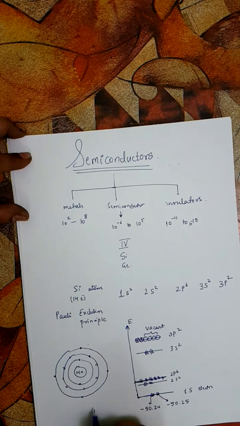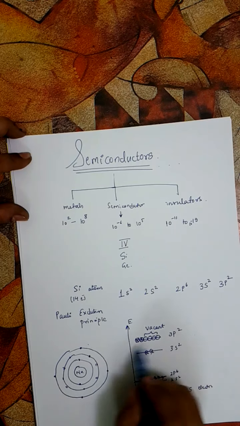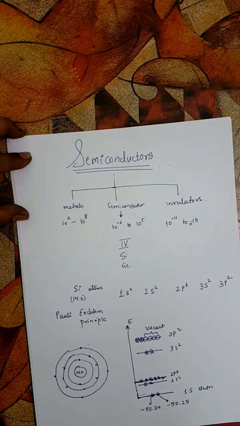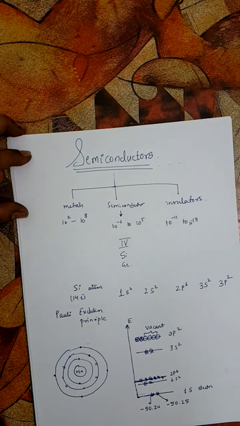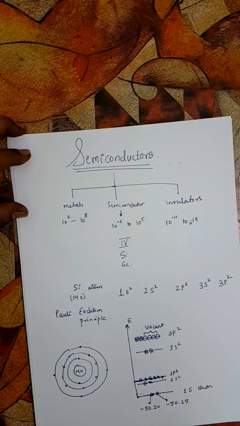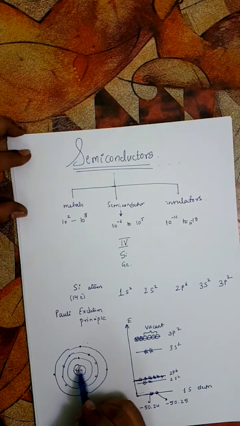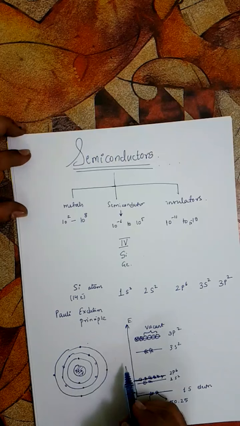If now another silicon atom comes close to it, then interaction between the two silicon atoms will start. When these two silicon atoms were very far away from each other, they were isolated. They could not apply electrostatic forces of attraction or repulsion on each other. But now that they are brought close together, they are interacting. So the nucleus of this silicon atom will interact with the nucleus of the new silicon atom.